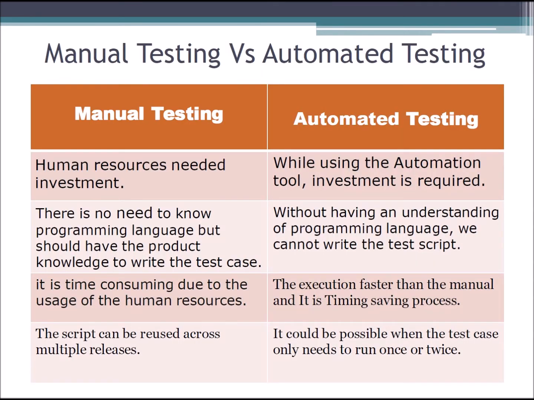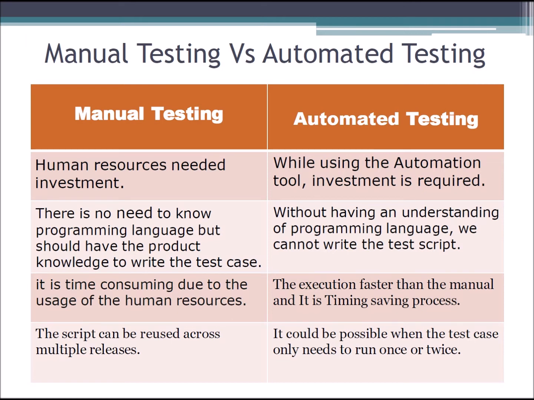We are going to see the difference between manual testing and automated testing. In manual testing, we need human resources, and we need to invest in them by giving a salary. For that purpose we need a huge investment. In automated testing, the automation test also requires an investment, so it is using a tool.